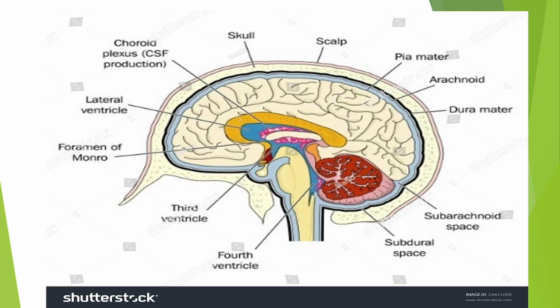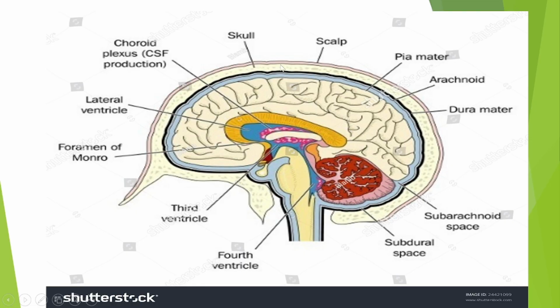Okay, after the pia mater, but before we dive into the next topic, let us look at this diagram. It gives us a clear picture of the meninges, just as we have described.